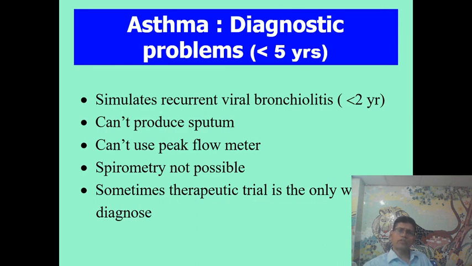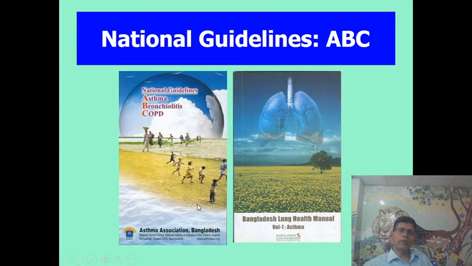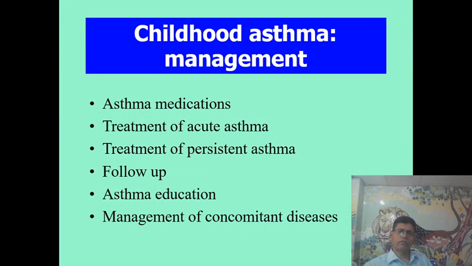There is a problem in the diagnosis of asthma in children below 5 years, because the attack of asthma simulates recurrent viral bronchiolitis in children below 2 years. This group of children can't produce sputum, they can't use a peak flow meter, and spirometry is not possible in this group. Sometimes a therapeutic trial is the only way to diagnose. And we have a national guideline for asthma, bronchiolitis and COPD, and another guideline produced by the Lung Health Foundation.